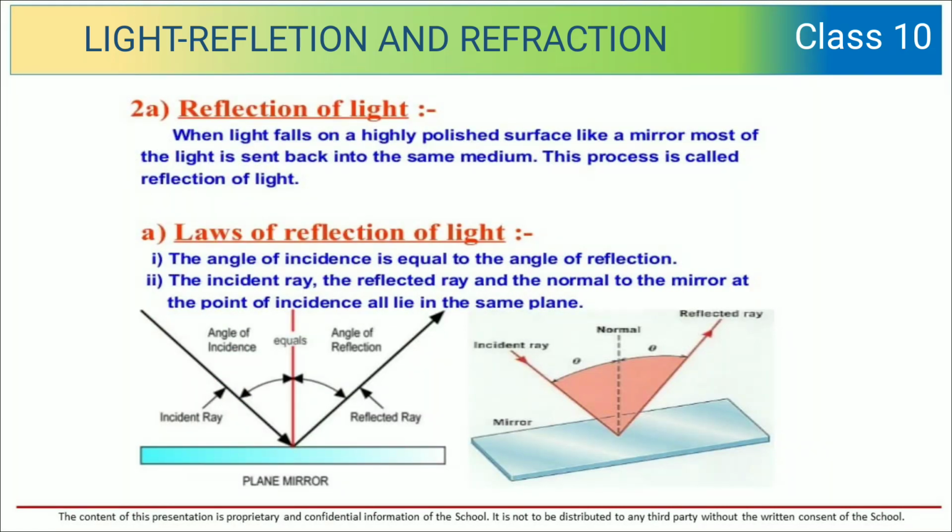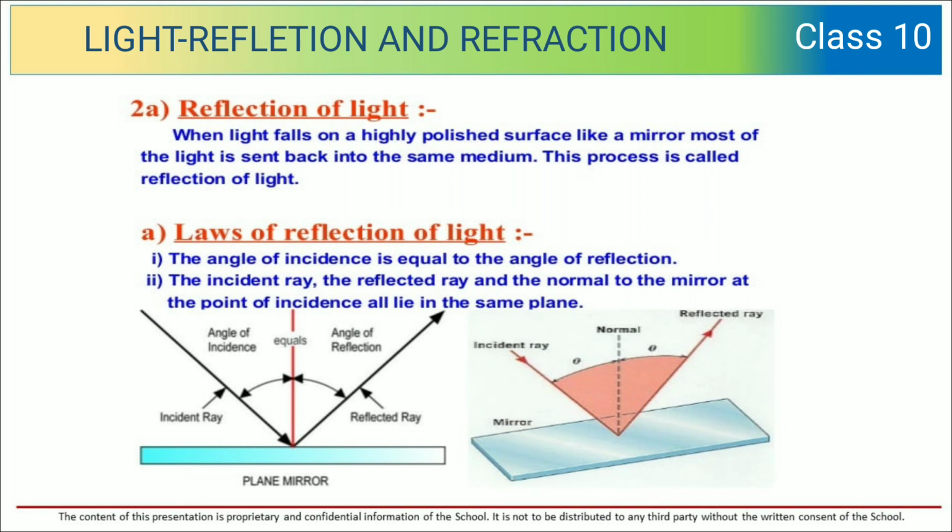Let us discuss reflection of light. When light falls on highly polished surfaces like a mirror, most of the light is sent back into the same medium. This process is called reflection of light.